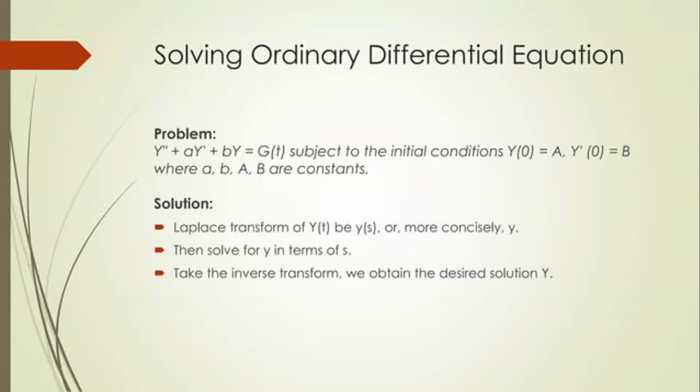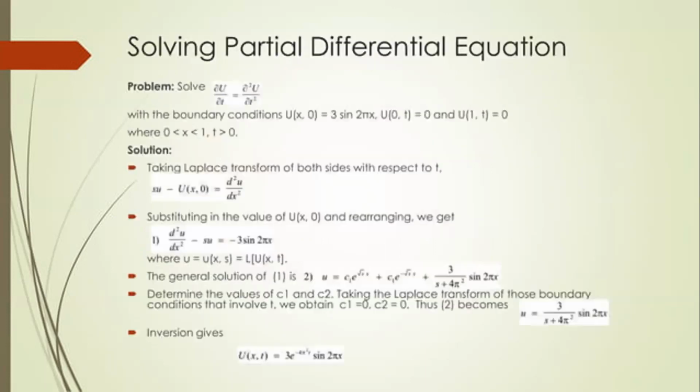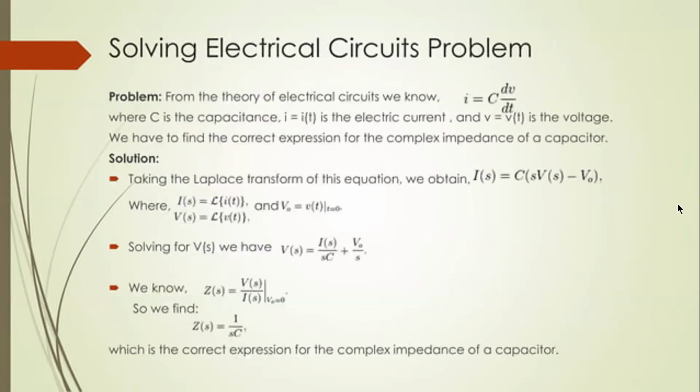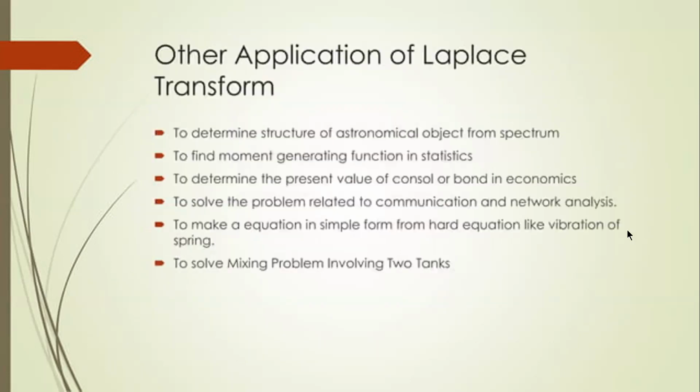Solution: the Laplace transform of y of t is Y of s, or more concisely Y. Then solve for Y in terms of s. Take the inverse transform, and we obtain the solution for y. This is an example of how to solve using the Laplace and inverse Laplace transforms, and it is also used for solving electrical circuit problems.